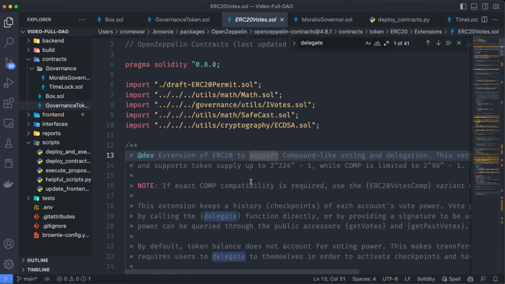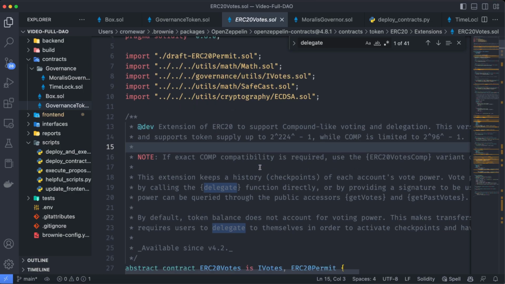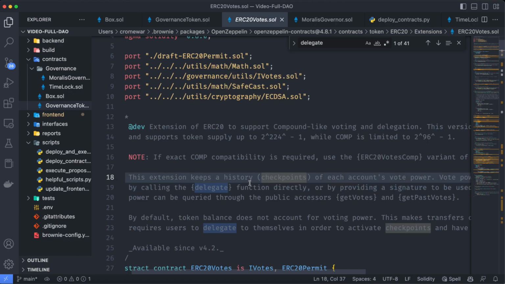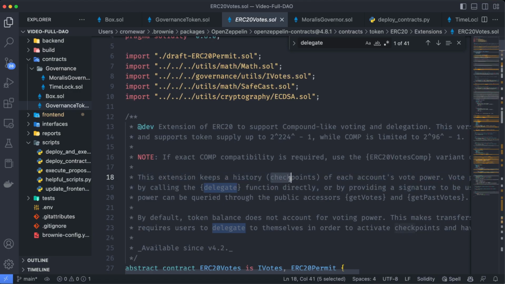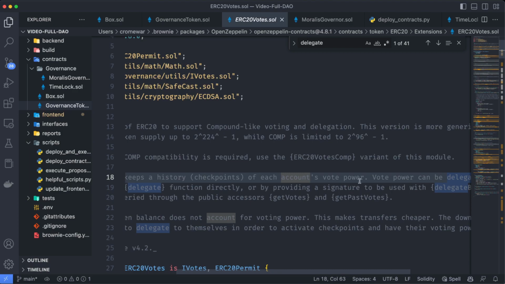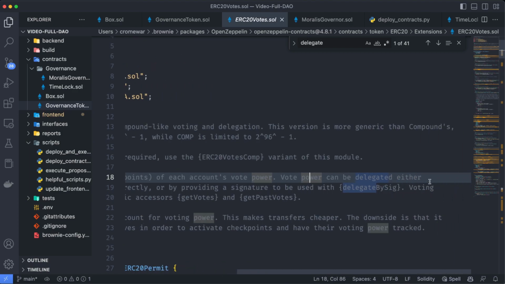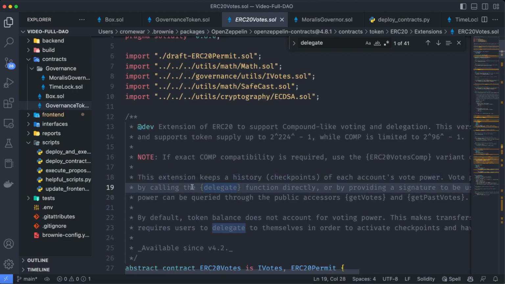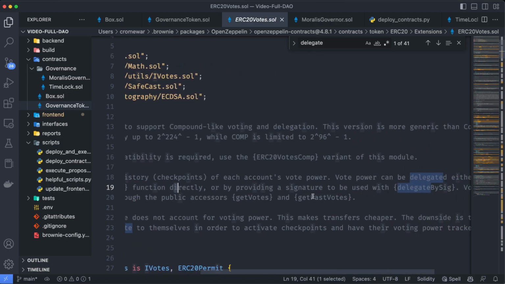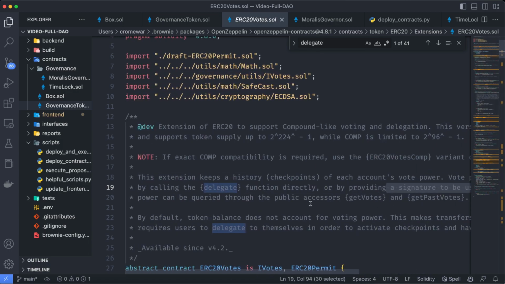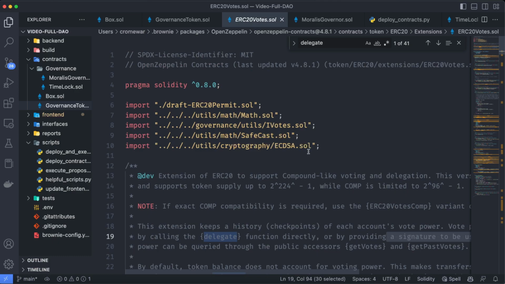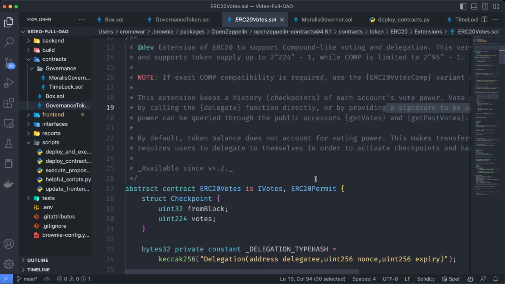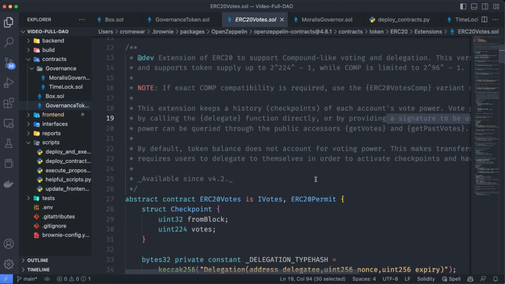And if you are wondering what it means that we are using this delegate function and also numCheckpoints, it is because this extension keeps the history of the checkpoints of each account's vote power. Vote power can be delegated either by calling the delegate function directly or by providing a signature. So we are using the functions of the ERC20Votes.sol in order to delegate that voting power.